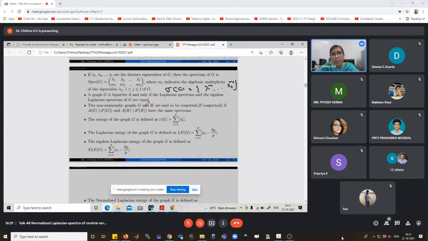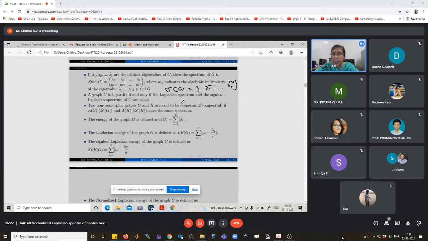The graph theorist is looking for non-isomorphic cospectral graphs. Under what condition can we say that two non-isomorphic graphs are cospectral, L cospectral, Q cospectral, Laplacian cospectral, etc.? Two non-isomorphic graphs G and H are said to be cospectral if A of G and A of H have the same spectrum, or the Laplacian spectrum, or the normalized Laplacian spectrum of G and H are the same. Then we can say that G and H are cospectral.